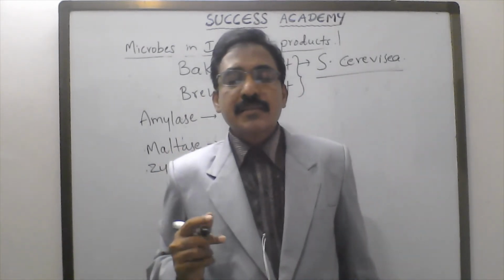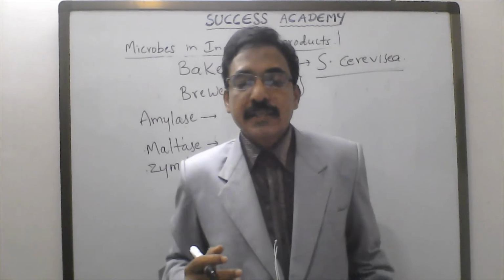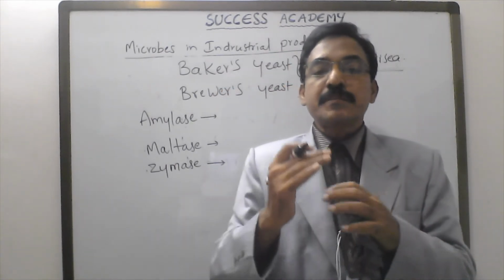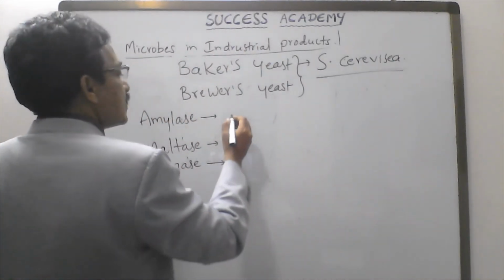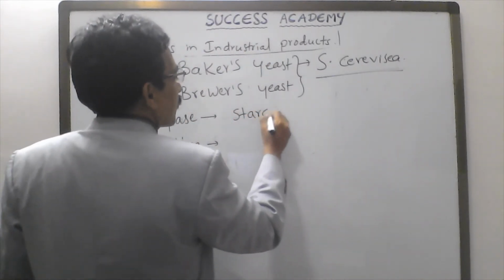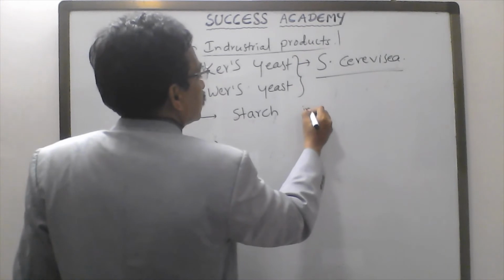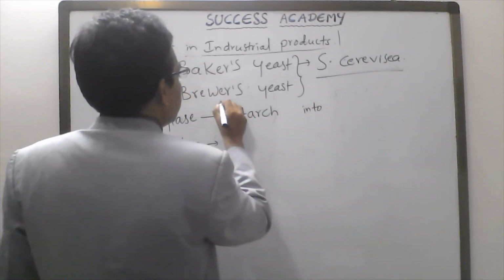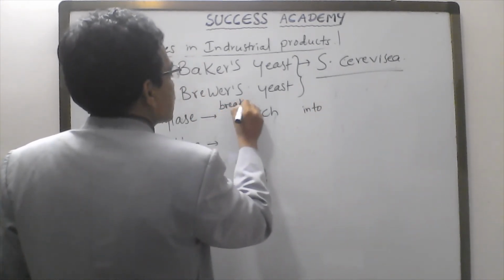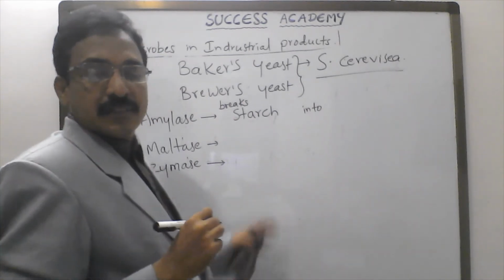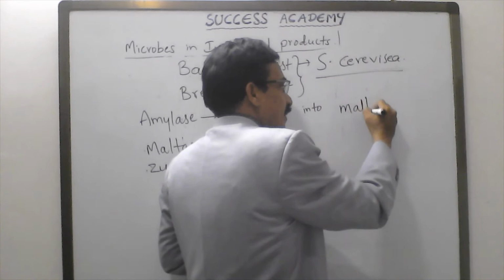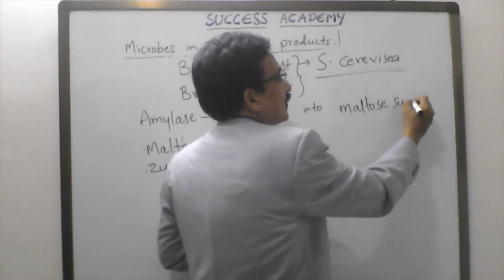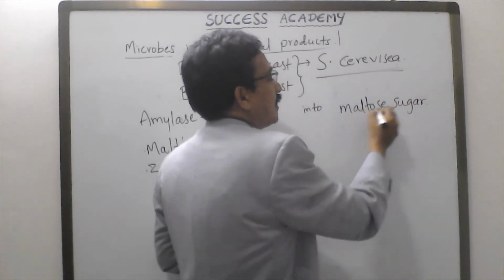First one, what is the function of amylase? It breaks down starch into maltose sugar. Maltose sugar, not maltase.